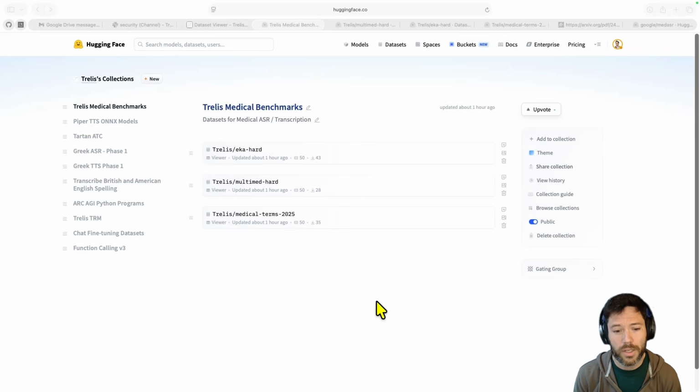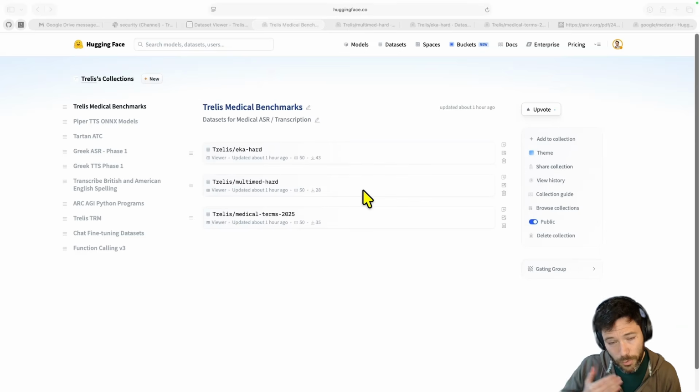And the third is Medical Terms 2025, which is a synthetic dataset of terms that only appeared around 2025, which is around or after the cutoff of a lot of these models, which makes it trickier for them. And that's a set that I have developed. The former 2 sets are filtered subsets of public datasets, which I'll talk about, that I have filtered so that we only focus on the hard rows and the rows that are of high quality.